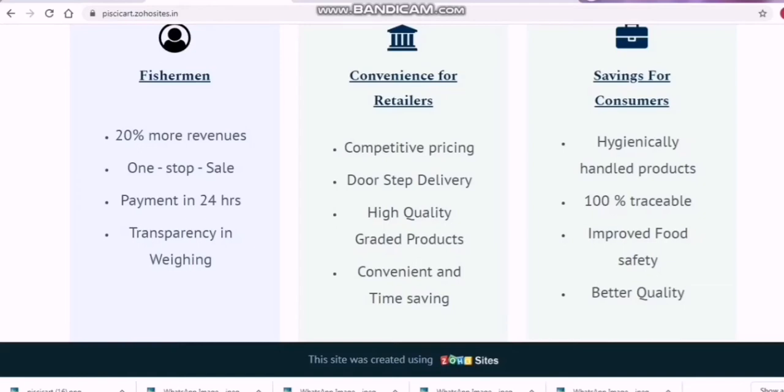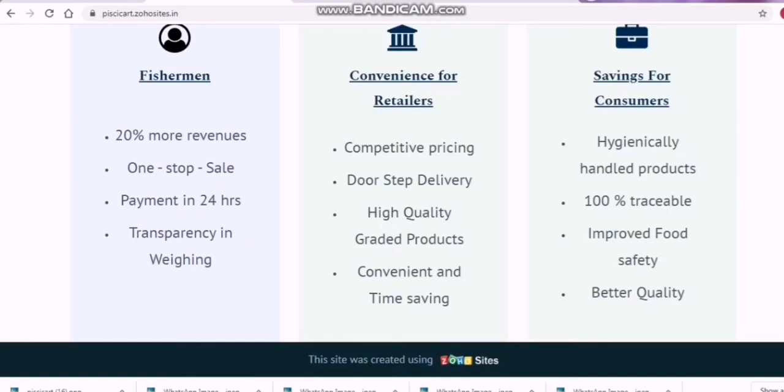So we are eliminating all those things, and you can simply give us an order. We can deliver it to your doorsteps. This is how it is going to work. And you're going to have high quality graded products also, and it is convenient and time saving. So for a consumer, we are going to give hygienically handled products, improved food safety, and better quality. These are all the things you're going to have.